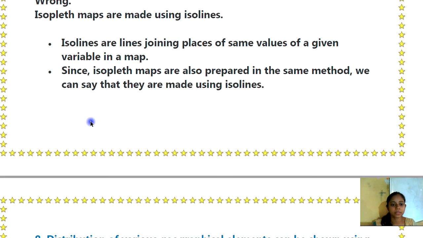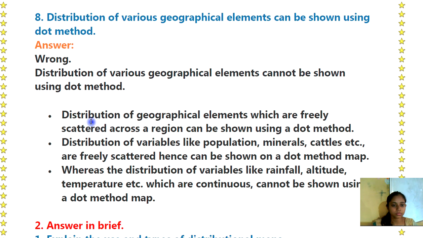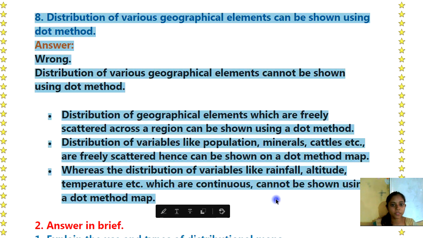Then next, eighth आहे distribution of various geographical elements can be shown using dot method. Answer wrong. Distribution of various geographical elements cannot be shown using dot method. Distribution of geographical elements which are freely scattered across a region can be shown using a dot method. Distribution of variables like population, minerals, cattle, etc. are freely scattered, hence can be shown on a dot method map, whereas the distribution of variables like rainfall, altitude, temperature, etc. which are continuous cannot be shown using a dot method map.